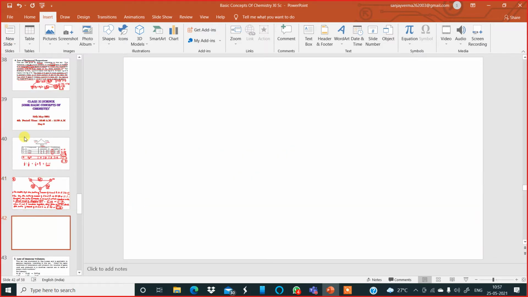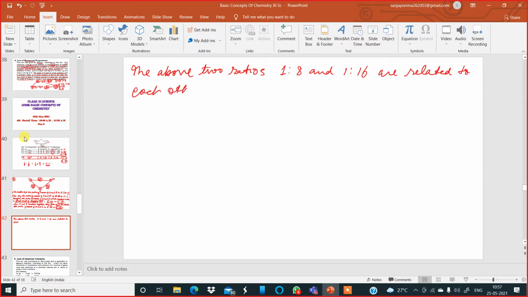Now, the above two ratios, 1:8 and 1:16, are related to each other. Therefore, we'll write it over here: 1/8 is to 1/16, or if I simplify this, I can write it in this manner also.